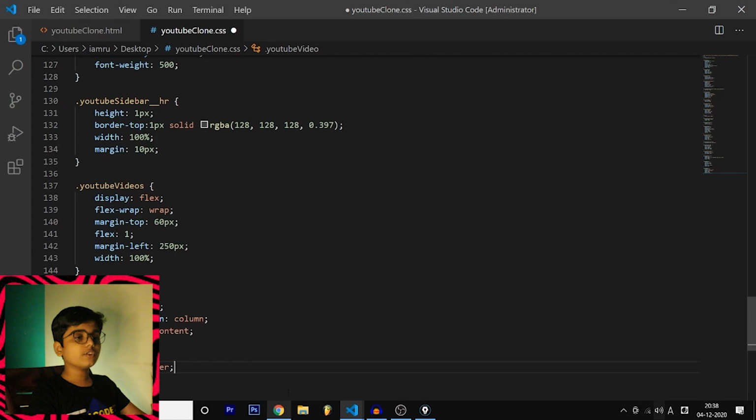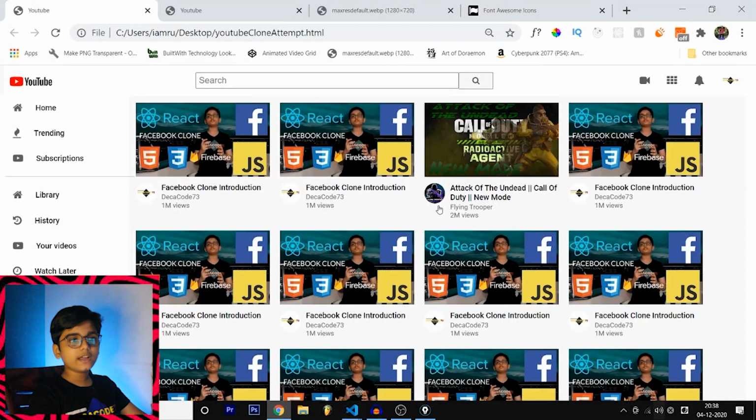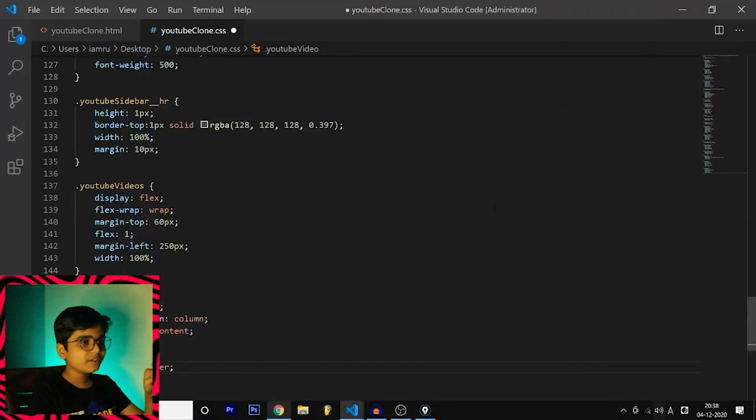If it is longer, so let's go to the website. Over here in my friend's video, which is Attack of the Undead Call of Duty New Mode, there are 2 lines. Why did the text continue in the next line instead of continuing like this? Because we kept a fixed width. It should not cross from this width. If it crosses, you're going to be punished. So I kept a fixed width, and that width is 270 pixels. If it tries to cross it gets a punishment, that is why it gets back. Not punishment, I just said it for the sake of some humor.